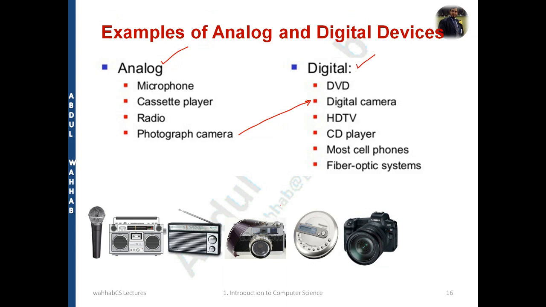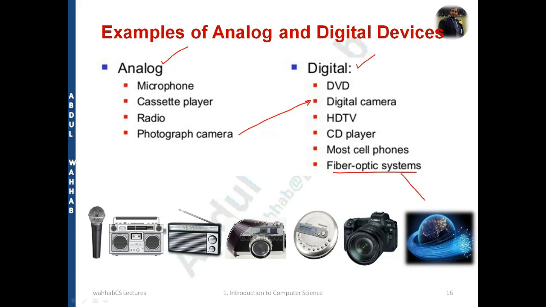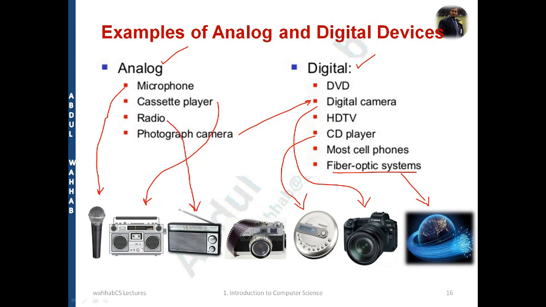Further, we have a CD player, and then we have a digital camera like this Canon. You are much familiar, and this is kind of the fiber optic we have. So it's an example of fiber optic. And this one is basically a digital camera. If I talk about a CD player, we have a CD player like this. And this is a microphone. We have a cassette player here as well, and some radio kind of device, and then we have a photograph camera. So I'm sure it is clear what are digital and analog devices.